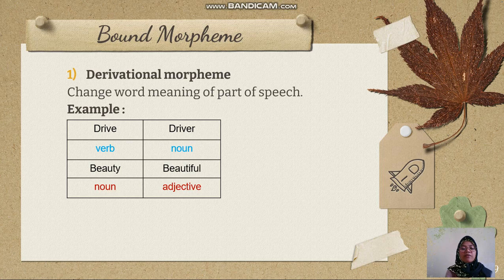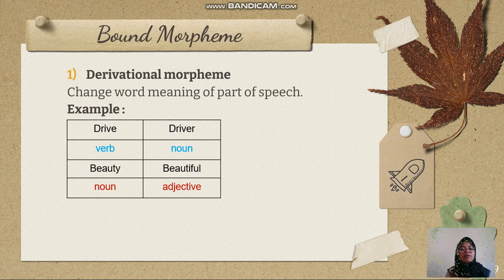Example, drive and driver. Drive is a verb, but driver is a noun. From that word, there is a change from drive to driver. First, drive, and add r to be driver, and the meaning is also different.